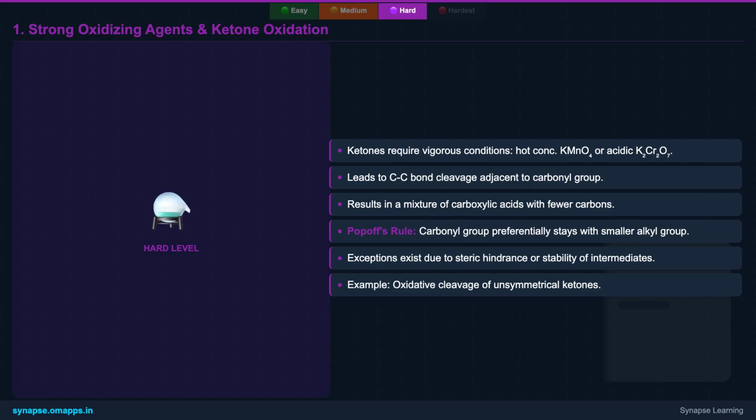However, this rule has exceptions, especially when steric factors or the stability of transient intermediates, like carbocations or radicals, come into play. A key reaction here is the Baeyer-Villiger oxidation, where ketones are transformed into esters using peroxy acids. This involves the insertion of an oxygen atom, and the migratory aptitude of the groups attached to the carbonyl carbon is crucial. Hydrogen migrates most readily, followed by tertiary, secondary, phenyl, primary, and then methyl groups. This reaction is not merely an oxidation, it's a rearrangement that is synthetically very powerful.